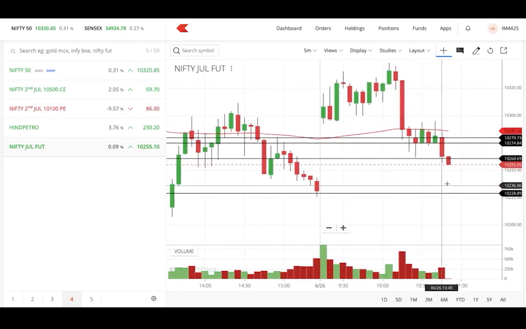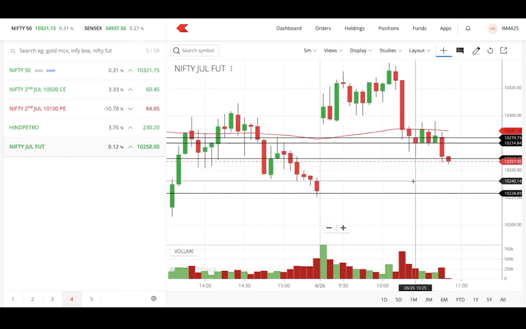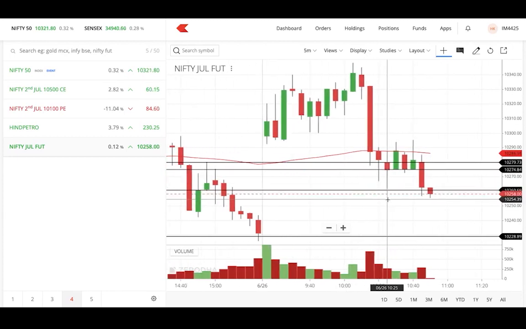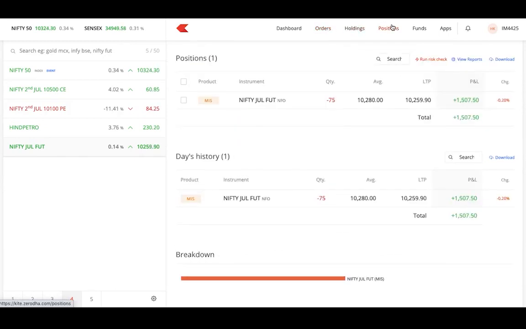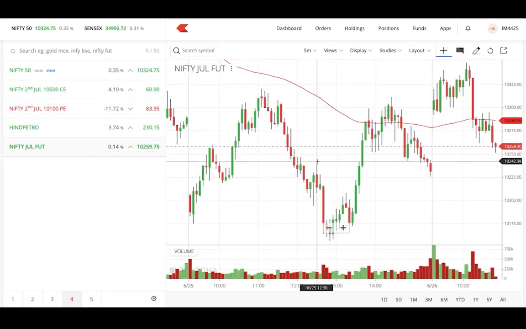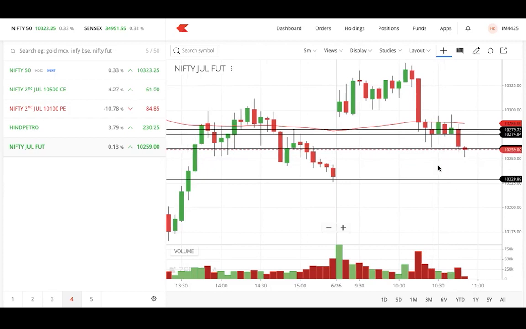I will not exit in loss. That is the main point. In this trade, I will not be exiting in loss. My risk is zero now, because I have moved my stop loss to my entry point itself. I have brought it back to that zone. So there is no loss or risk I'm going to bear in this. Because we got a good move, not a big move, not up to my second target, but still a pretty decent move, I'm trailing my stop loss and reducing my risk.